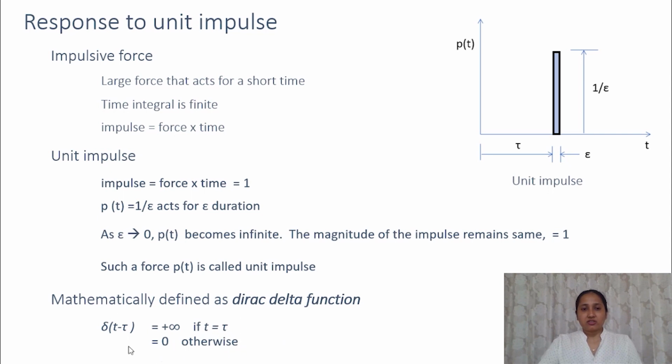So this function represents this force. When t is equal to tau, at this position the value becomes infinity, and at all other locations the value is 0. So this Dirac delta function can be used to mathematically represent impulsive forces.